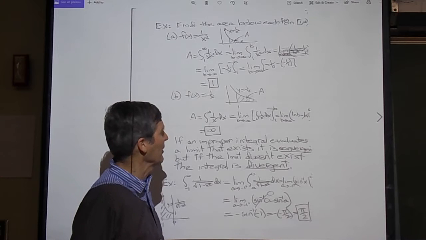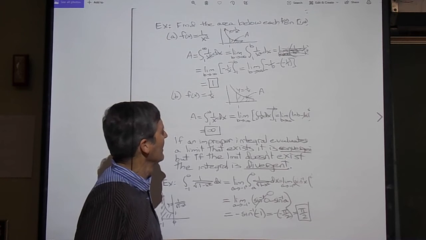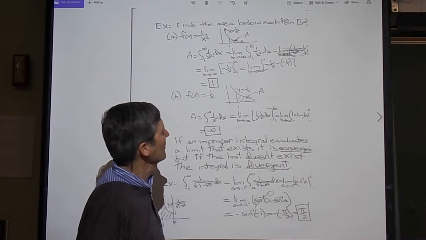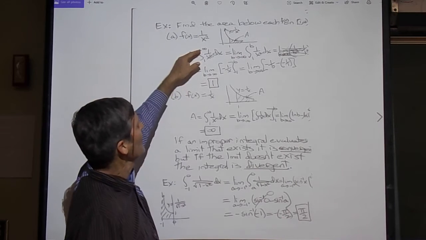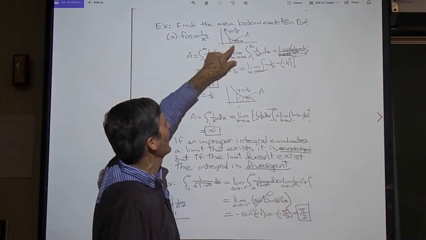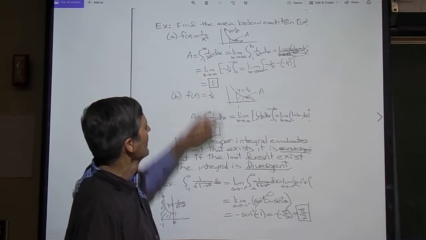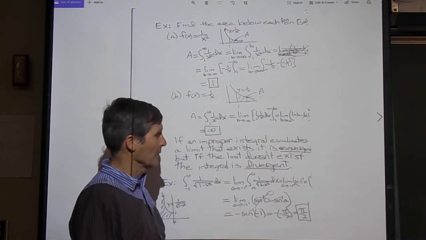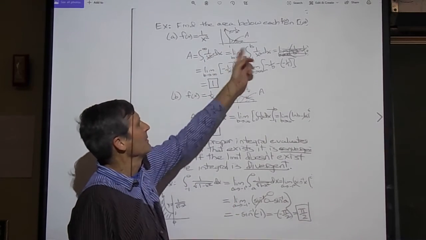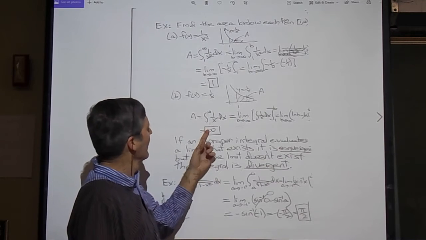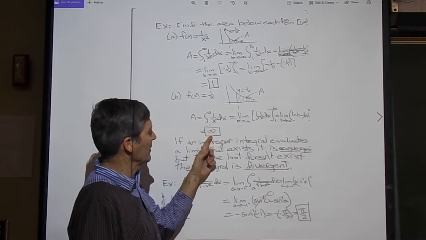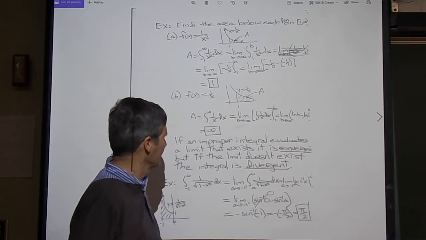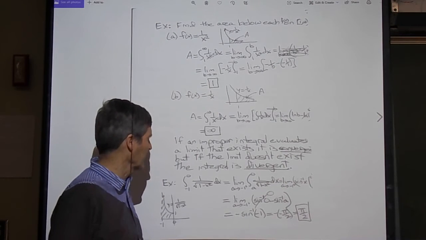This points out something, too, for words to describe this. In this case, where you cannot have a finite value for the definite integral, we'll say the integral is convergent because the limit converges to a number. And if the integral gives you infinity, we'll say the integral is divergent. So those are terms for improper integrals.